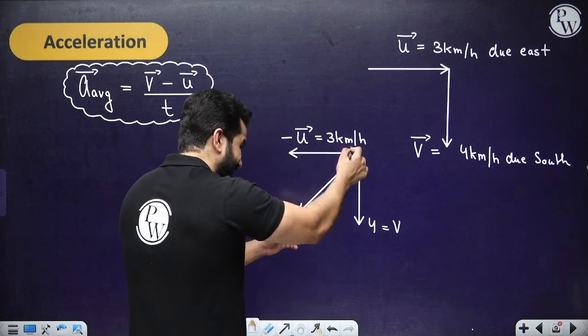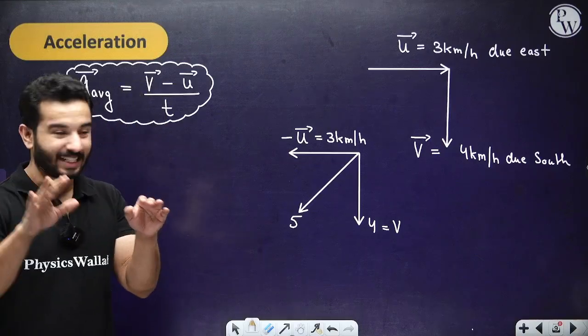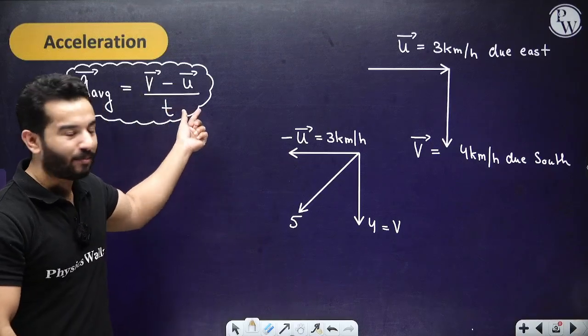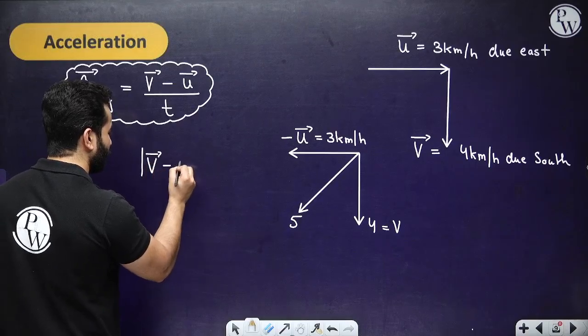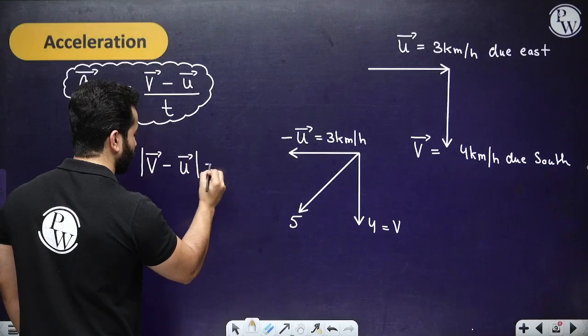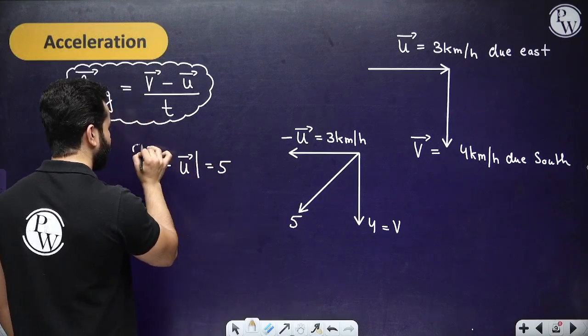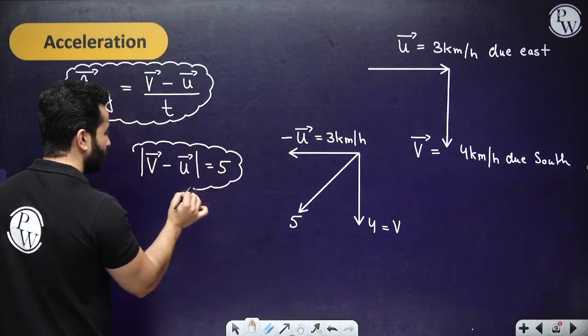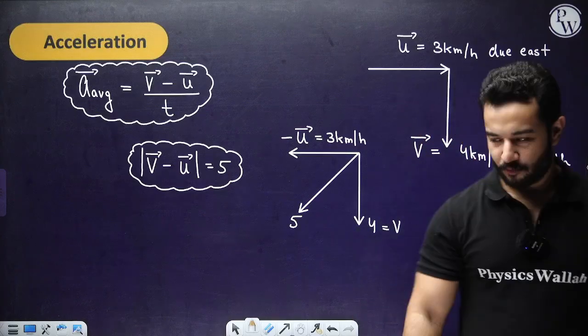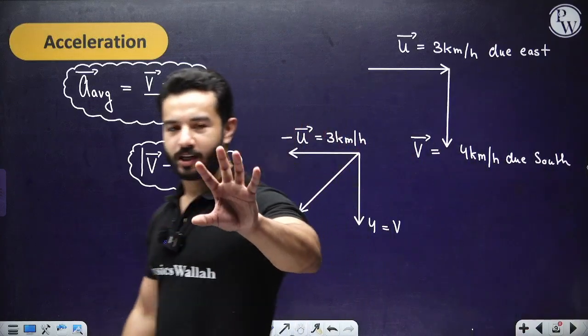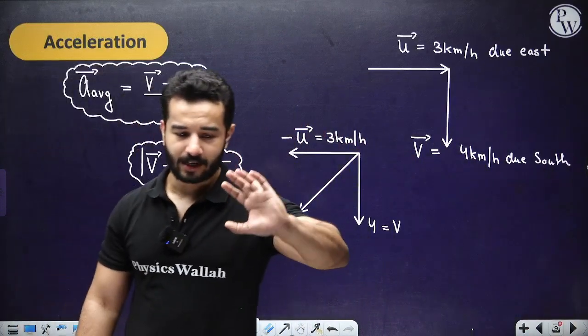That means this is the length of this vector, then divided by the time, right? You're going to also get the time. Right now we have just found out that the magnitude of v minus u is just 5. Please note, is that correct? I've used, whatever you want to call it, the parallelogram law, right? So this is 5, and let's say this change took 5 seconds.